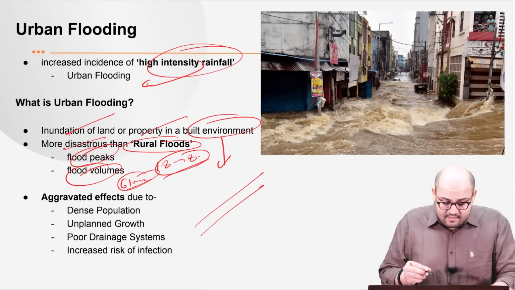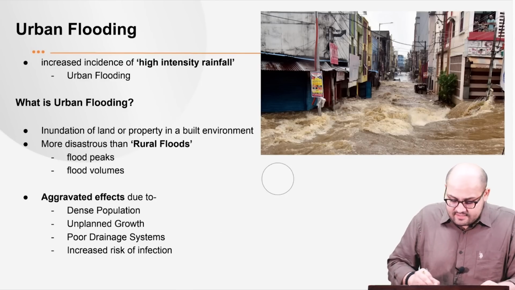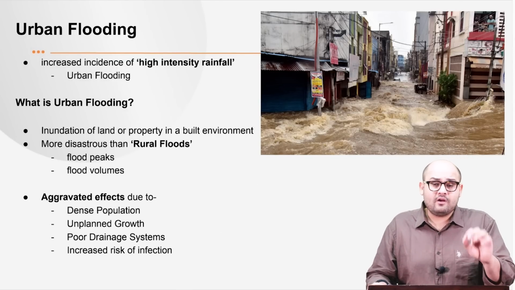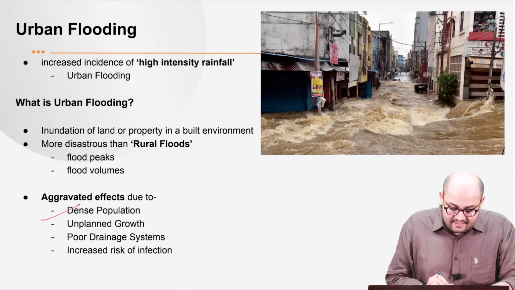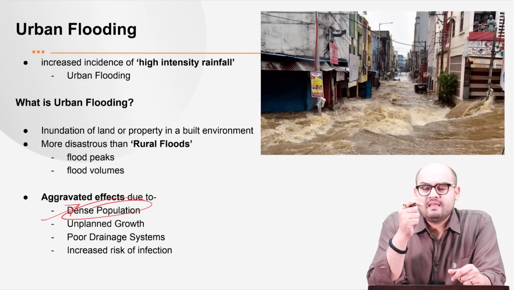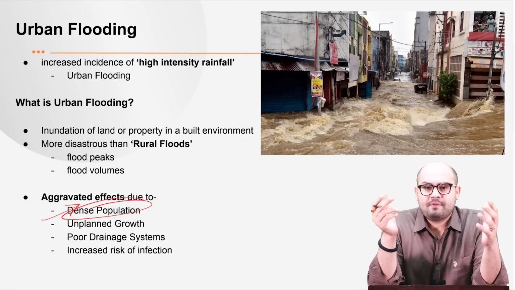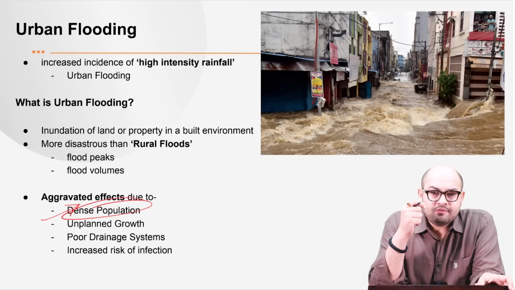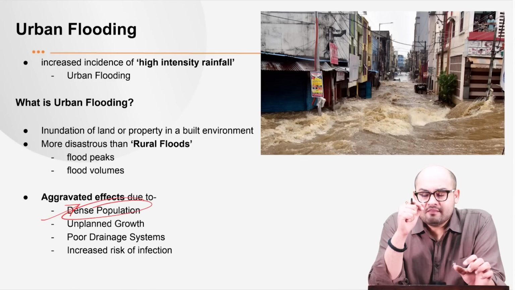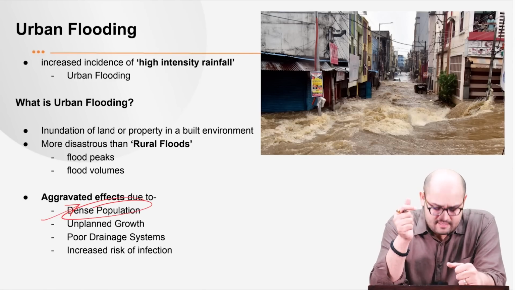Right, next are the effects of the urban floods. It is primarily aggravated because of certain reasons. First is the dense population. We already know that in many of the urban areas in the country, we have slums, right? We have slums spread in different parts of the cities. Now, these slums are densely populated and they're mostly on low-lying areas. Therefore, what we see is that these people are the ones who are mostly affected, right?